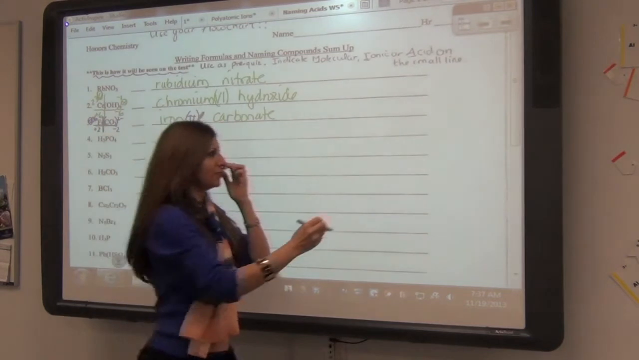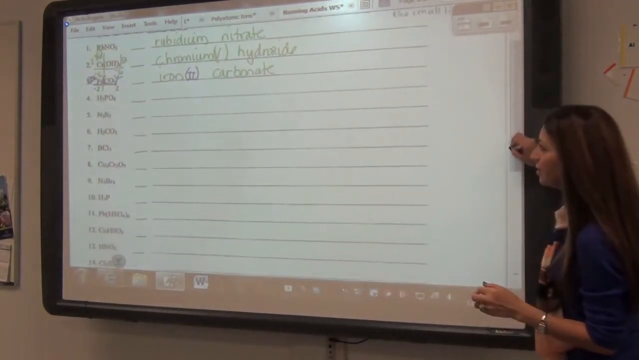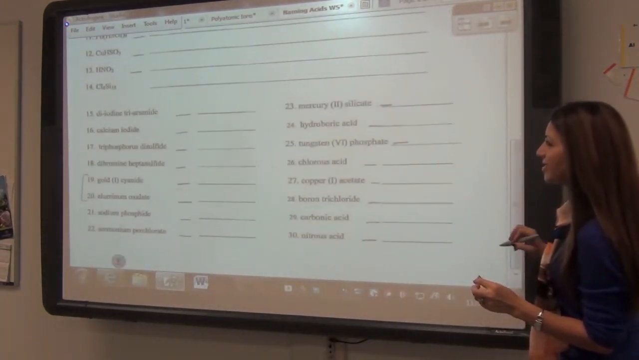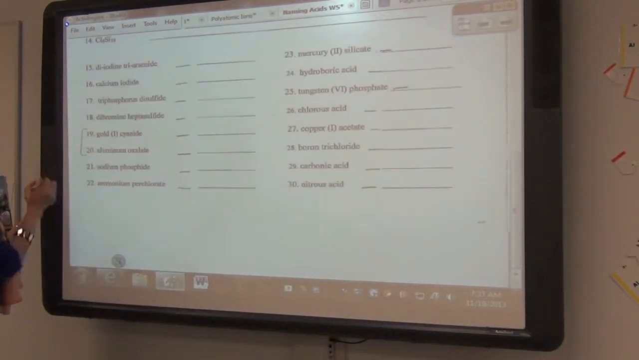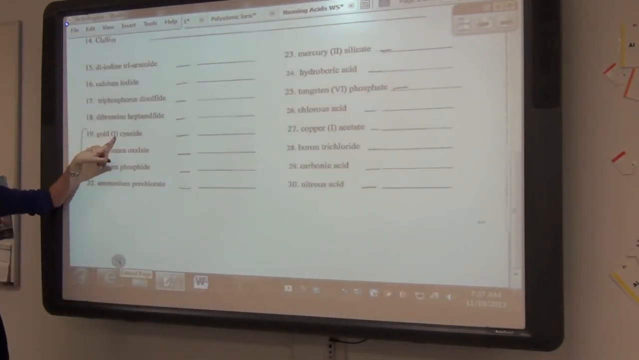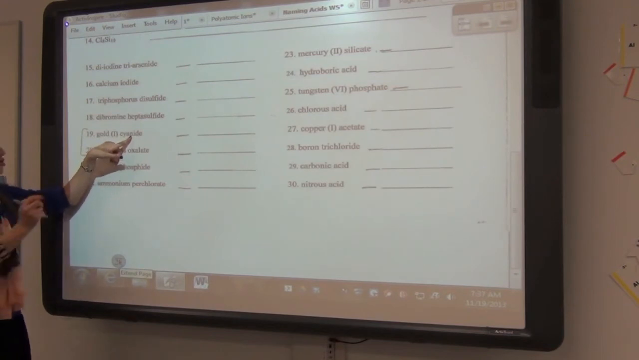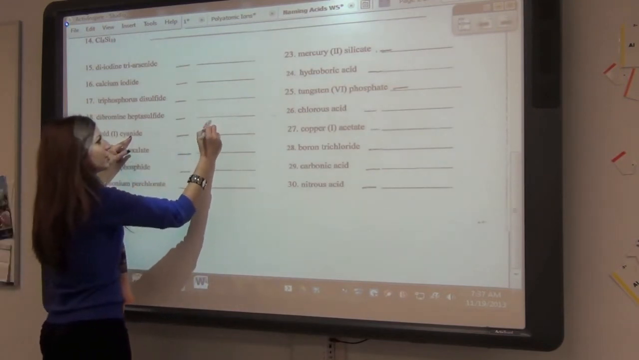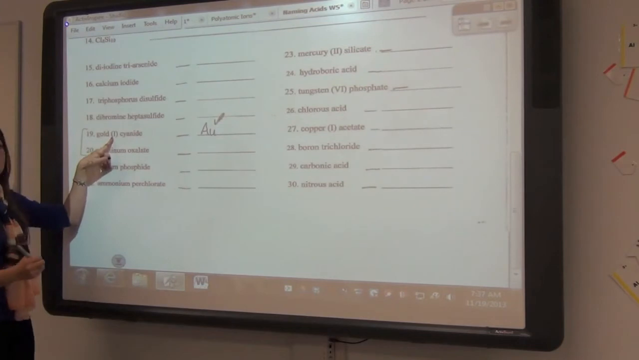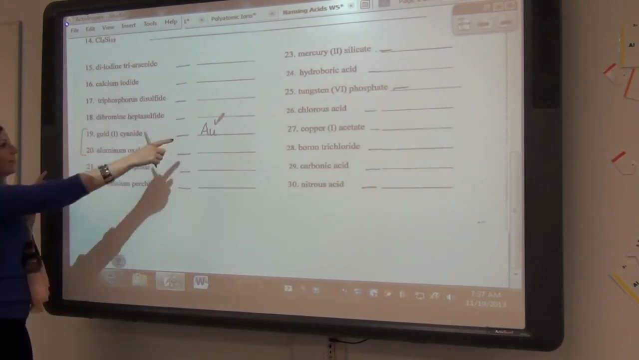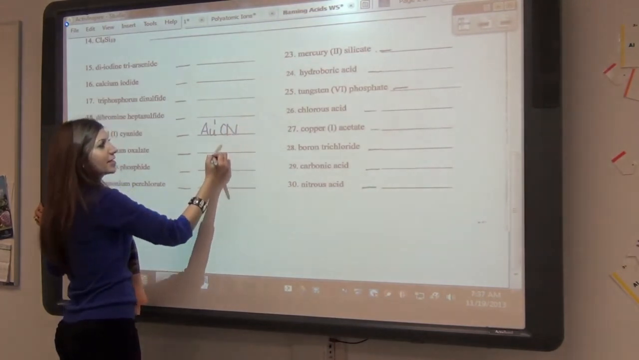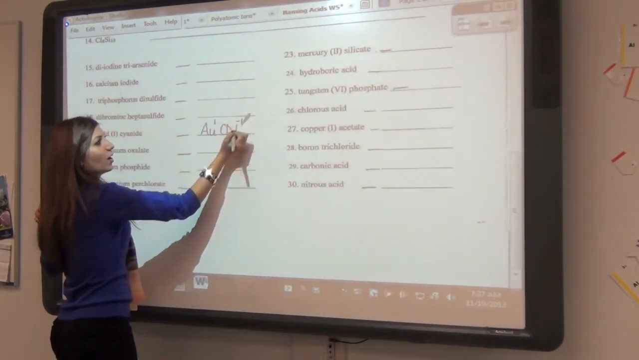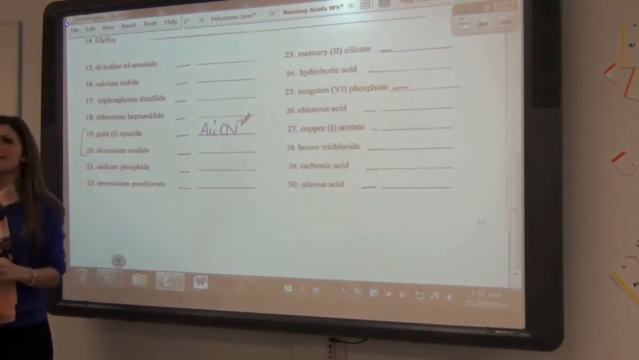Okay, then let's come down to the bottom here, and let's look at 19 and 20. Okay, so this says gold(I) cyanide. So what's gold? Au. And they're telling you that the charge is a 1. So that's what goes on top. Cyanide is CN, capital C, capital N, with a -1. Do you need parentheses? No.